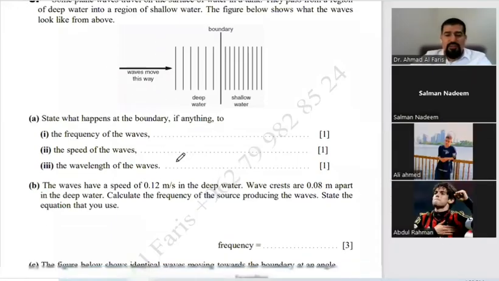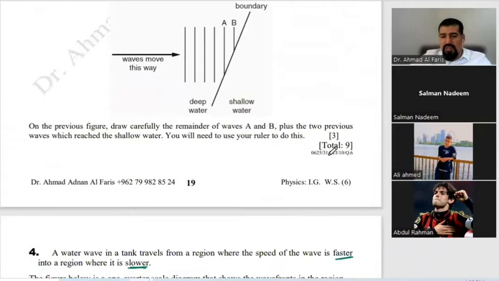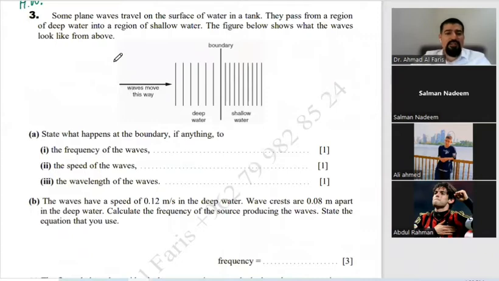Here in question number 3, which is from Cambridge, May/June 2010, question number 6, according to the old syllabus. It's not core, it's extended. Some plane waves travel on the surface of the water in a tank. They pass from the region of deep water into a region of shallow water. The figure below shows what the waves look like from above, top view, as they pass from the deep region to the shallow region, moving to the right.